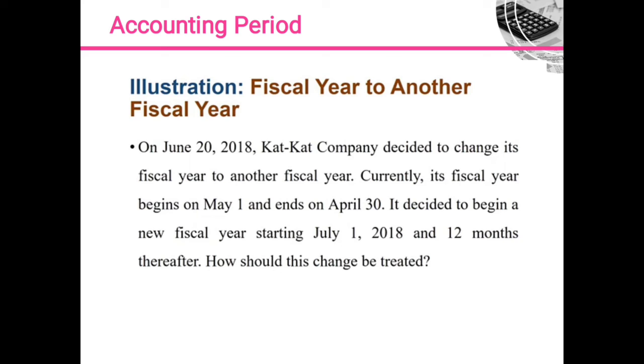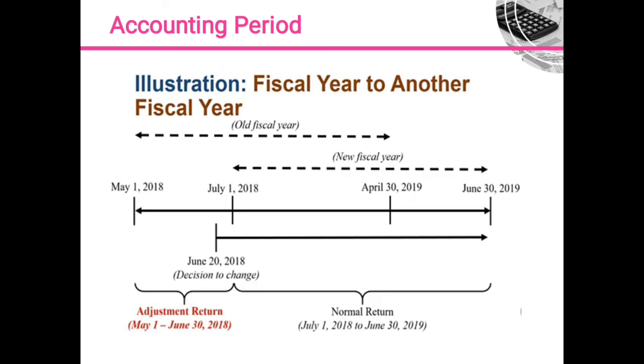on June 20, 2018, CatCat Company decided to change its fiscal year to another fiscal year. Currently, its fiscal year begins on May 1 and ends on April 30. It decided to begin a new fiscal year starting July and ending 12 months thereafter. So how should this be treated? Same with the calendar year, the process is just the same: the fiscal year is changed to another fiscal year.